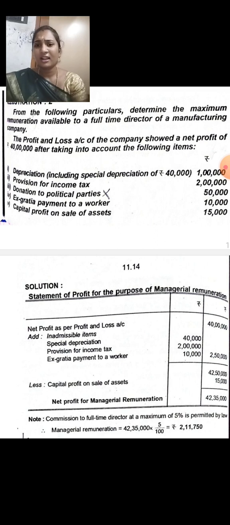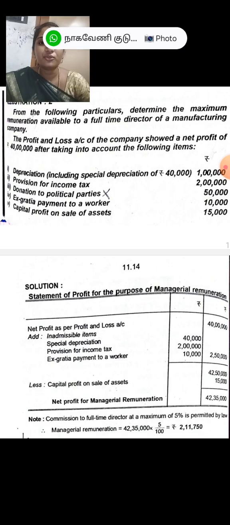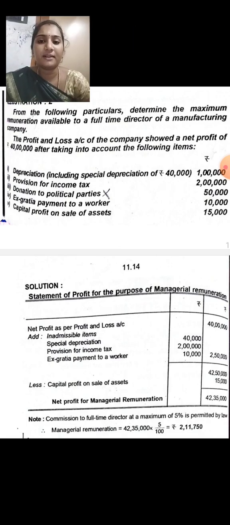Okay, now we have done the process, and here we are going to do a simple calculation, the 5 percentage calculation. Why are we using 5%? Because here we have got a full-time director, so we have chosen the 5% calculation. So managerial remuneration is equal to 42 lakhs 35,000 into 5 divided by 100. So what is the total value we have got? Managerial remuneration is 2,11,750.